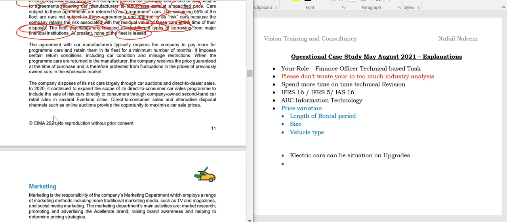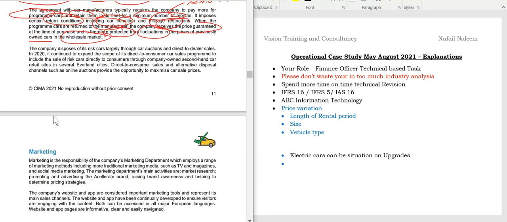The agreement with the car manufacturer typically requires the company to pay more for the program cars, and to retain them in the fleet for a minimum number of months. That was generally given as 12 months previously, students. It imposes certain return conditions, including car condition and mileage restrictions. When the program cars are returned to the manufacturer, the company receives the price guaranteed at the time of purchase and is therefore protected from fluctuation of the prices of previously owned cars in the wholesale market. So here it's a little clearer.